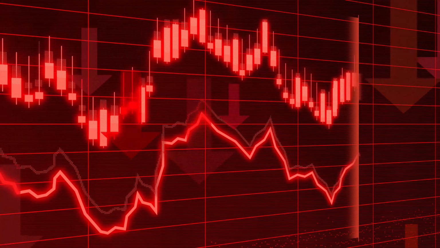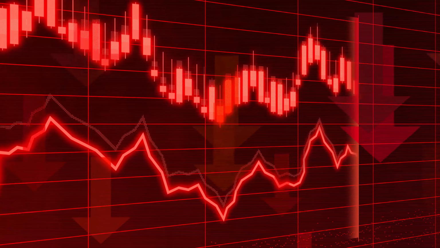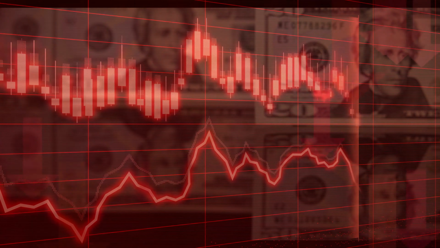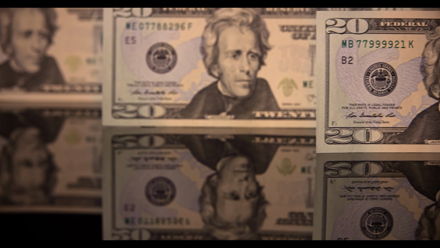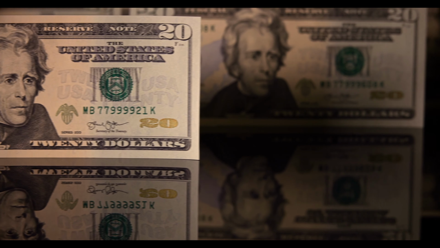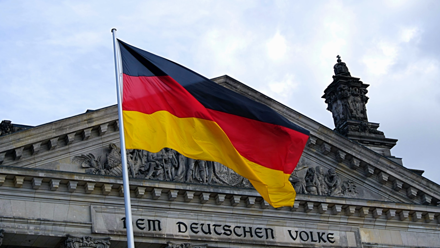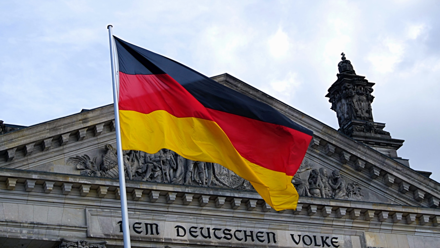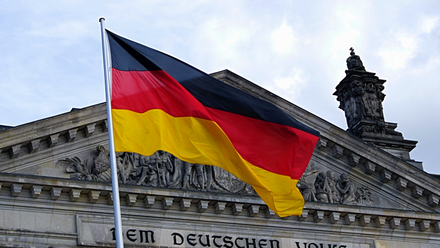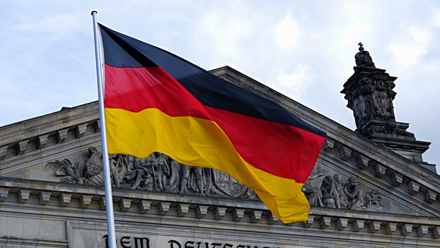Number 2. Economic instability. The financial reparations imposed by the Treaty of Versailles created significant economic instability in Germany. The country struggled to pay these reparations, which led to hyperinflation and economic turmoil. The economic crisis provided fertile ground for the rise of extremist political movements, including the Nazi Party. As the German economy continued to deteriorate, people became more desperate and looked to extreme political movements for solutions.